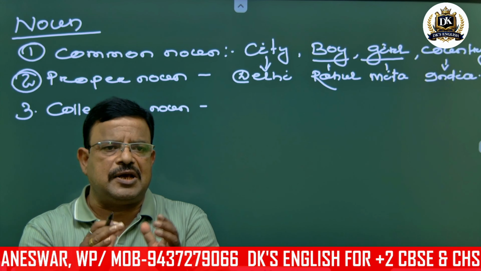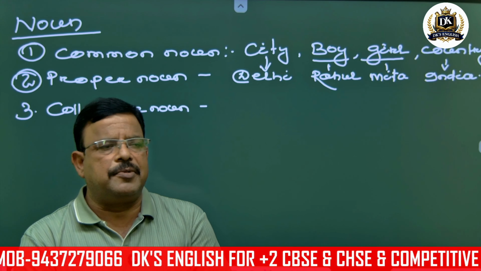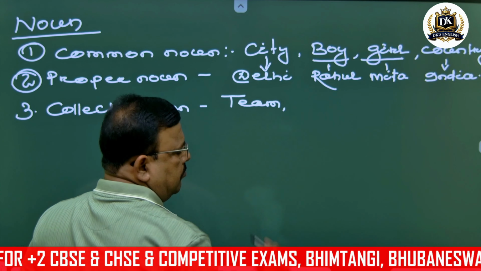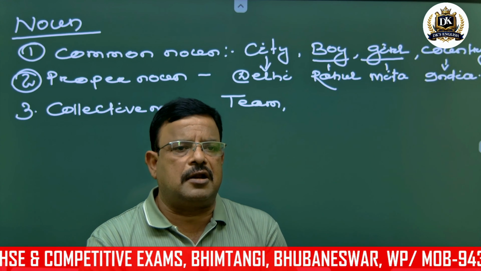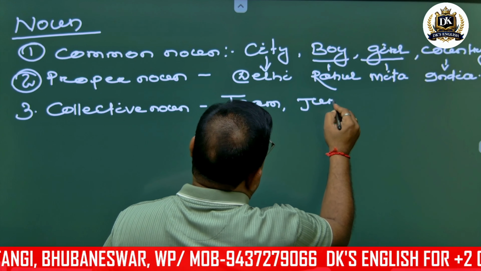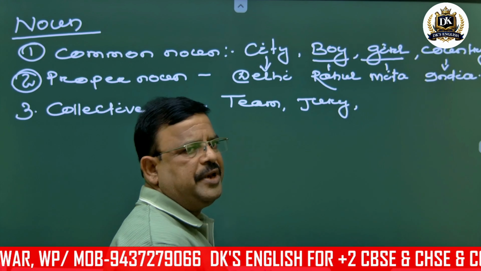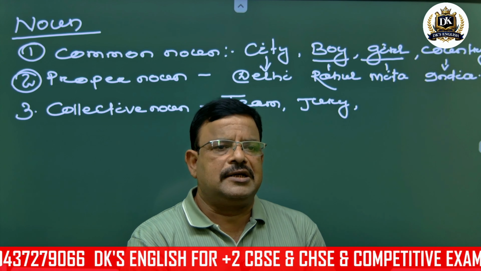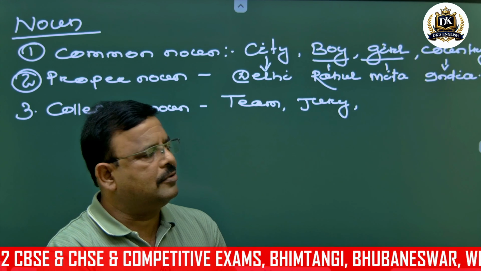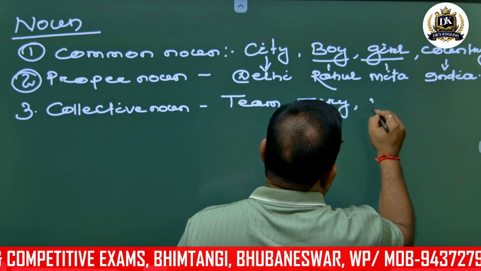Whenever I take something as a whole, it is your collective noun. Suppose I write your team. Team means the collection of players. Suppose I write your jury. Jury is the collection of the judges. Your jury, it is the collective noun. Suppose I write your family.